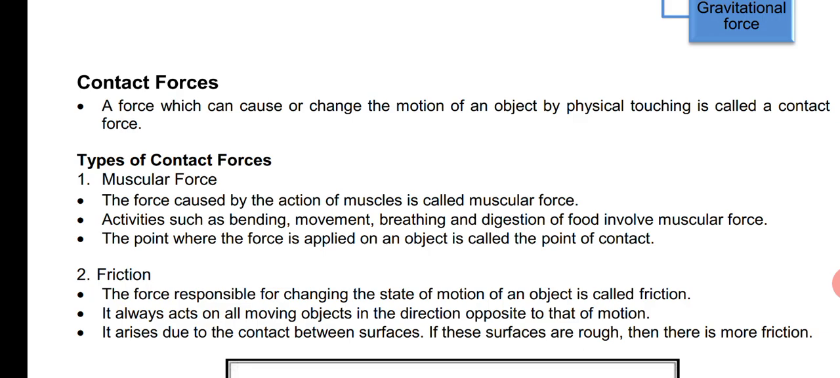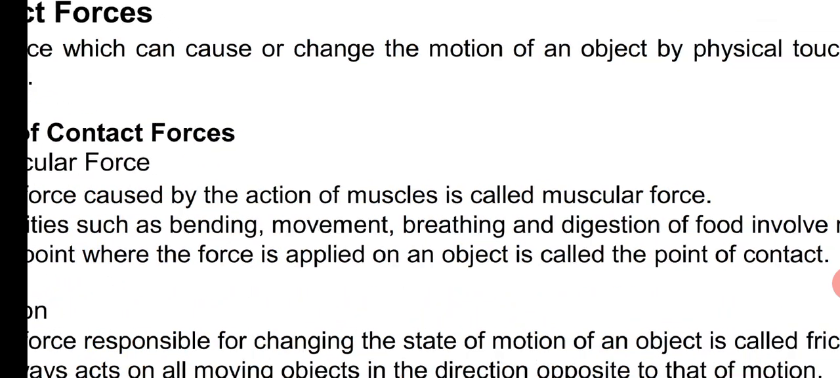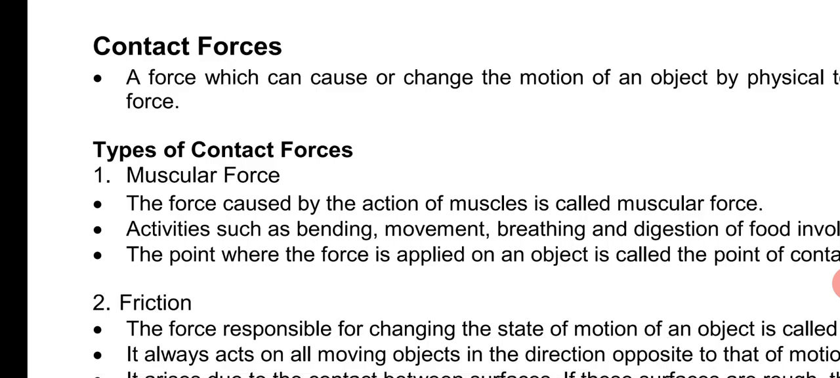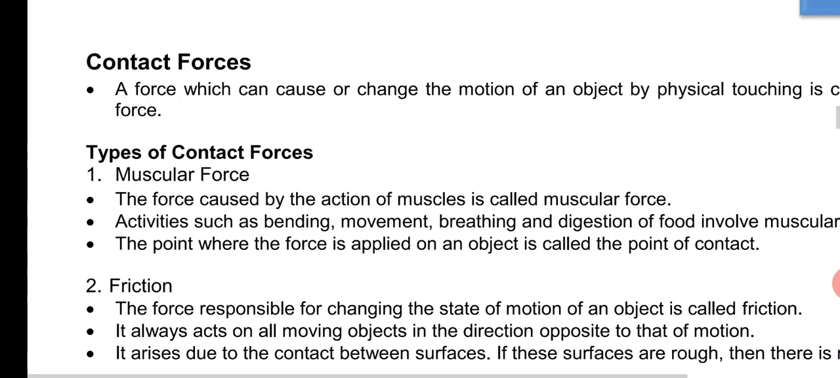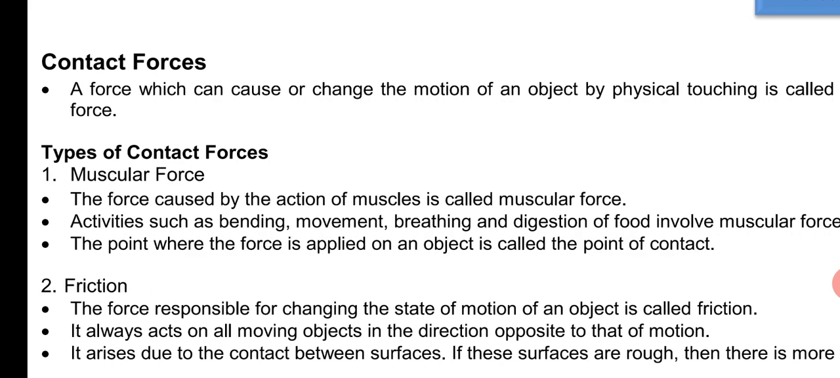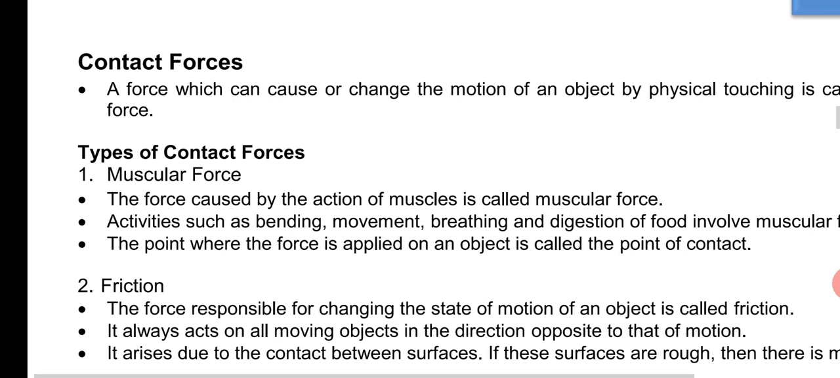The first one is muscular force. Let us see what muscular force is. The force caused by the action of muscles. With the action of muscles, whatever force it causes, that kind of force we call muscular force. Muscular force is the force caused by the action of muscles. Activities such as bending, movement, breathing and digestion of food involve muscular force. The point where the force is applied on the object is called the point of contact.